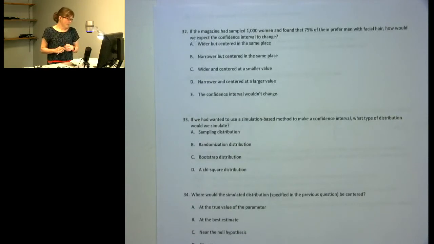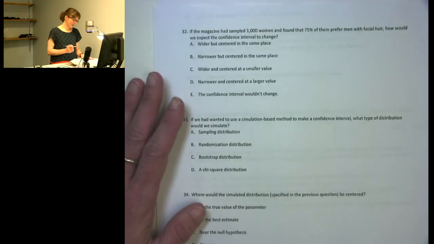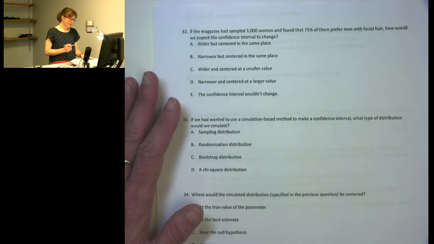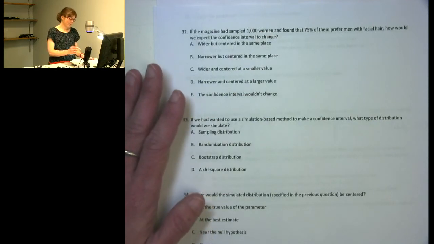Question 32 asks if the magazine had sampled 1,000 women and found that 75% of them prefer men with facial hair, how would we expect the confidence interval to change? Keep in mind that with a larger sample size, we would have a smaller standard error. And because our standard error were smaller, our margin of error would also be smaller. And so we would end up with a narrower confidence interval. So first of all, we know that it's going to be narrower.